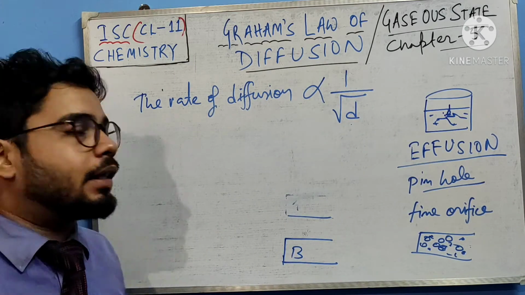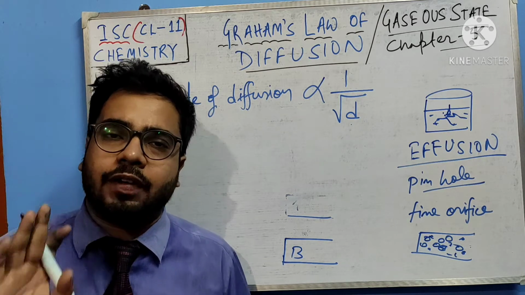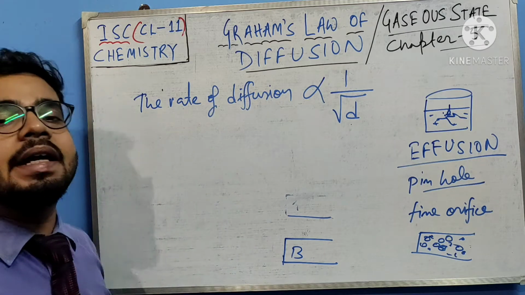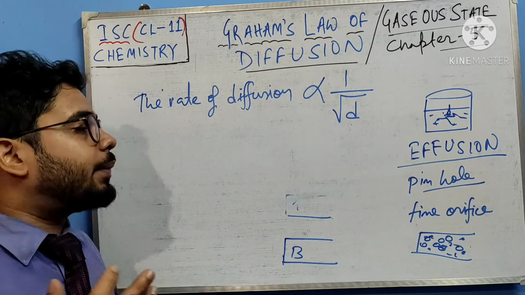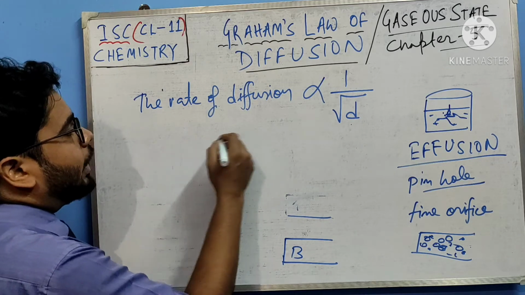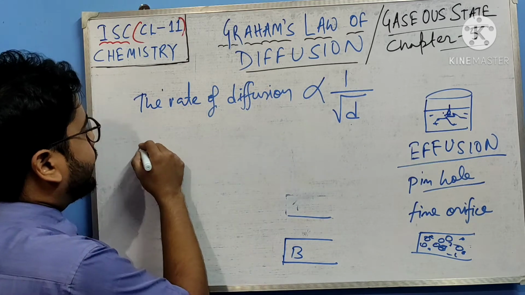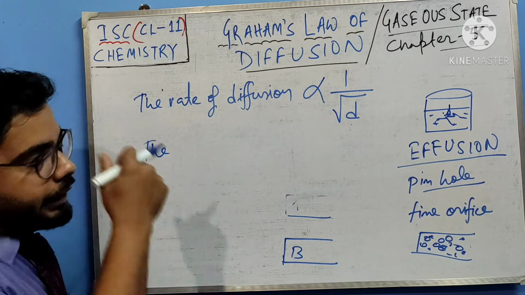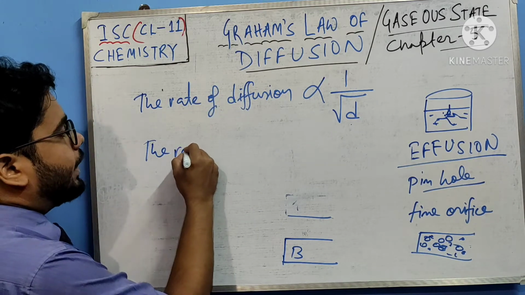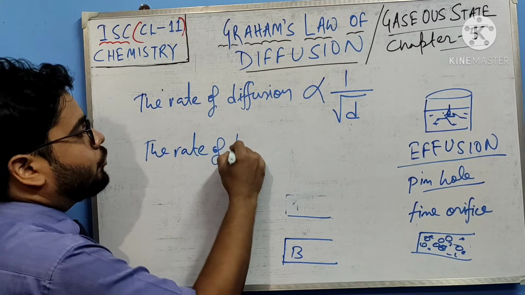But in the numericals, from this portion, numericals are very important and they are very easy if you understand. In the numericals, density will not be given directly, but what will be given? Molar mass. So in another way, I am writing the application of Graham's law, which will be mostly with the molar mass. So I am writing the rate of diffusion.